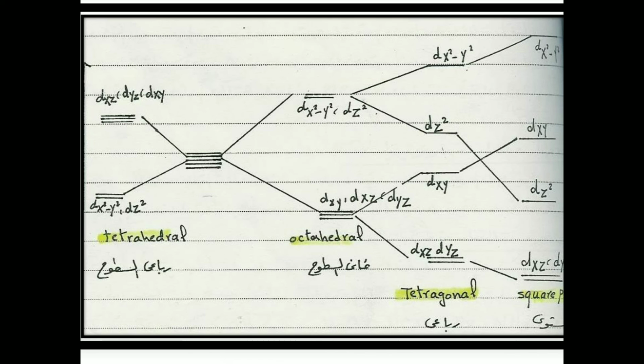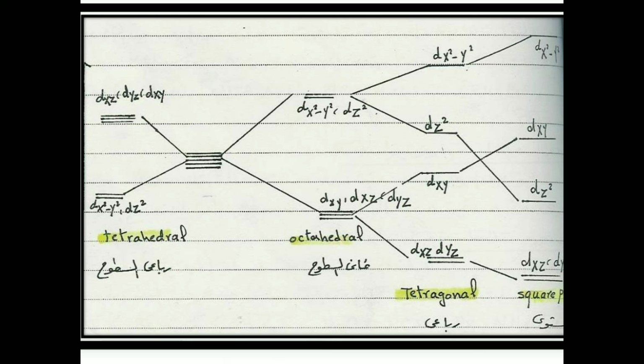Now if you go into the square planar structure, it also has four different energy levels of the split d orbital. The highest is again the same as tetragonal, that is dx square minus y square, but after that dxy comes, then dz square, because the two energy levels dxy and dz square are interchanged in tetragonal and square planar structures.